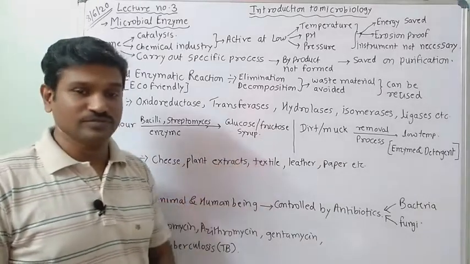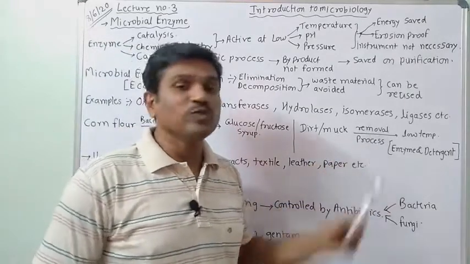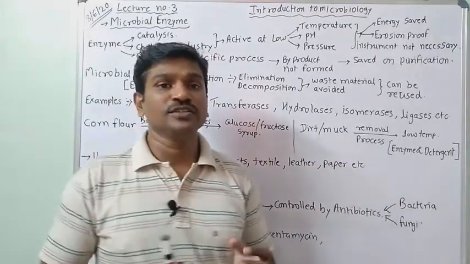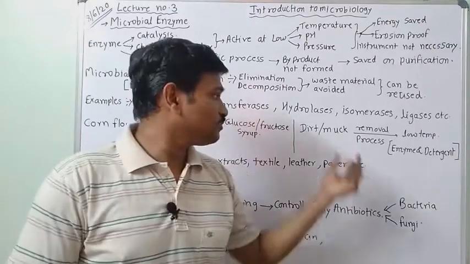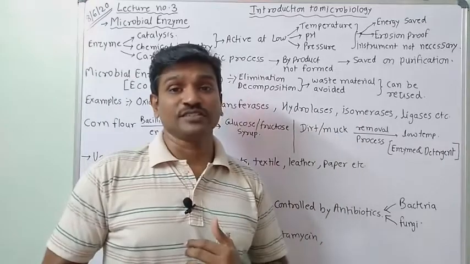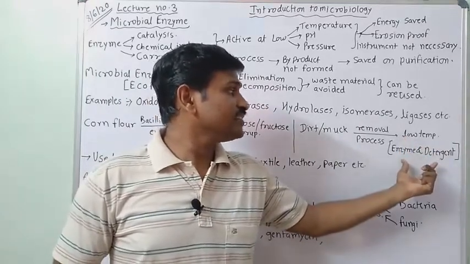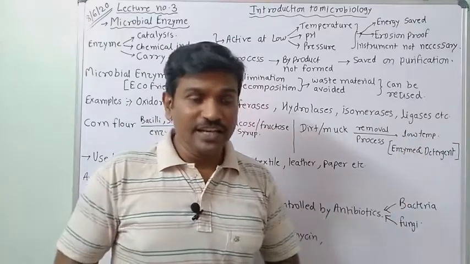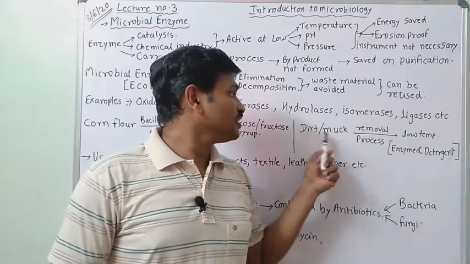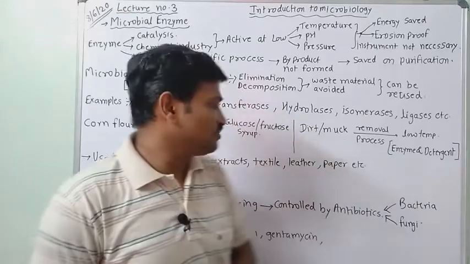or fructose syrup. Then dirt and muck is there, particularly we can say removal process, means we want to remove the dirt, or we can say complex muck. So at low temperature, it will act. High temperature की जरूरत नहीं है, it will act at low temperature, and the enzyme and detergent are utilized, and it will convert this dirt and muck in a removal process. In removal process it can be utilized.